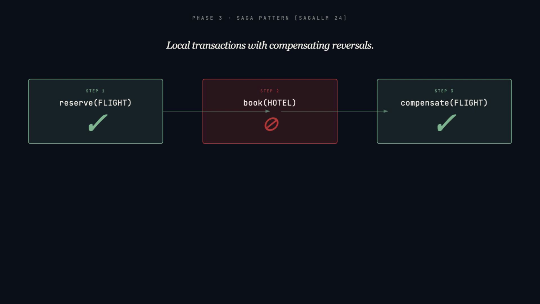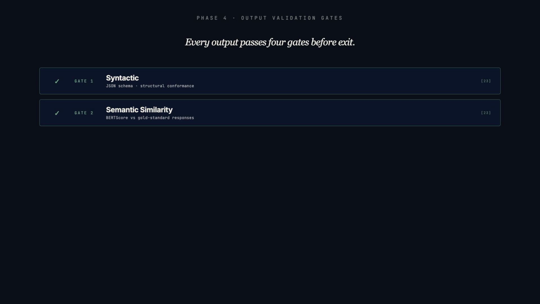Phase 4, multidimensional output validation. Syntactic JSON schema, semantic similarity, BERT score against gold standard responses. Factual grounding, retrieval augmented generation against the private knowledge base. Consistency monitoring, input perturbation to surface stochastic volatility.